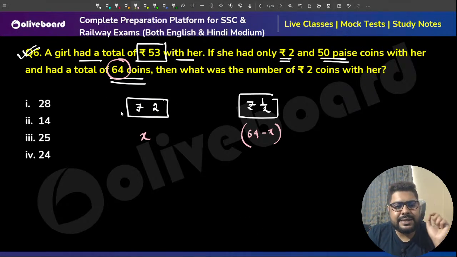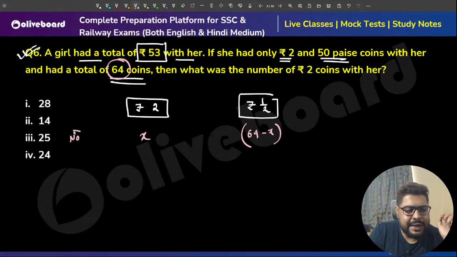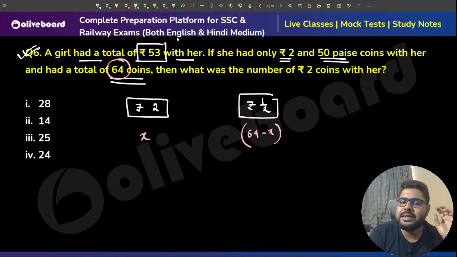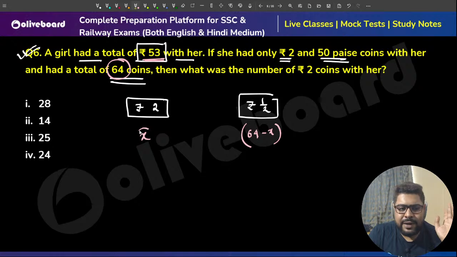Now, sir, this is the number of coins. But I need the value ratio, because the other information is given in terms of value, the money. So every 2 rupee coin will be worth 2, sir.